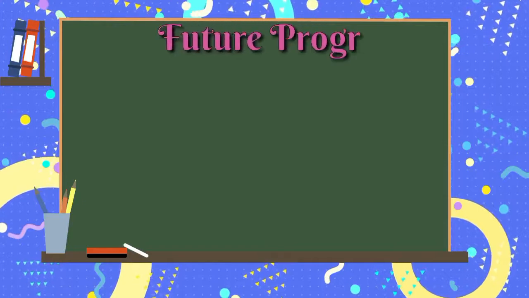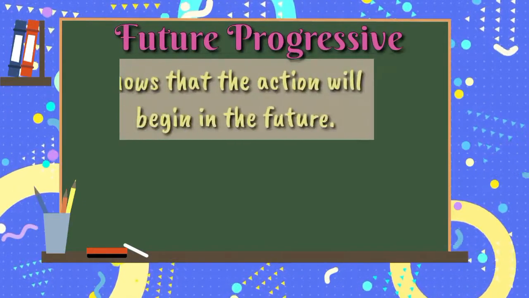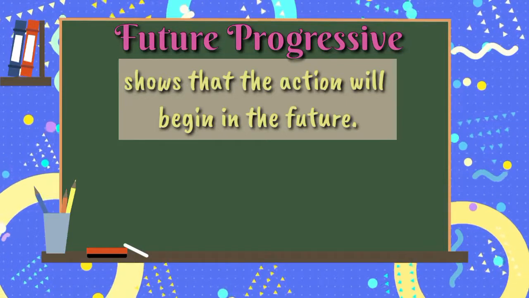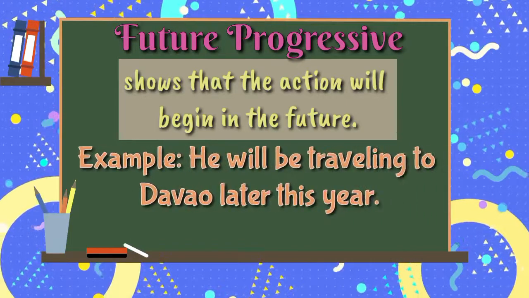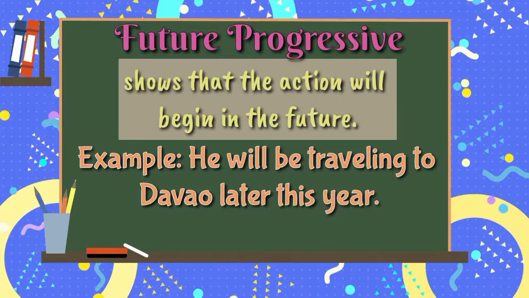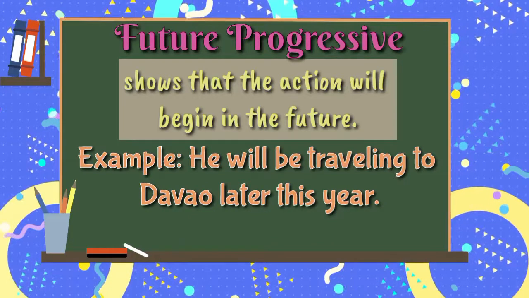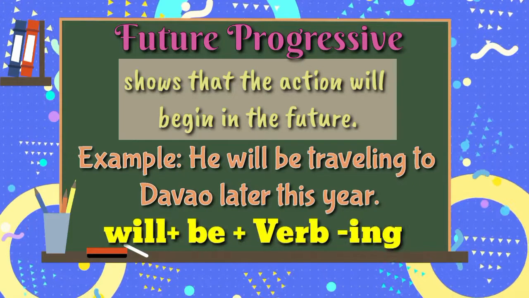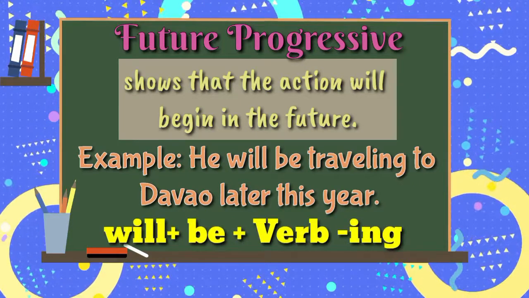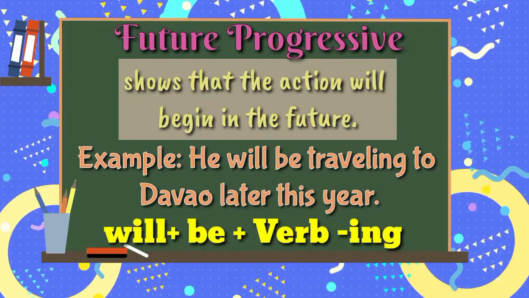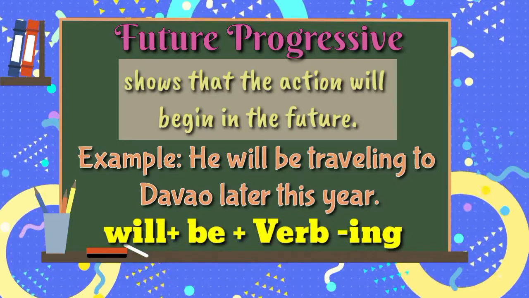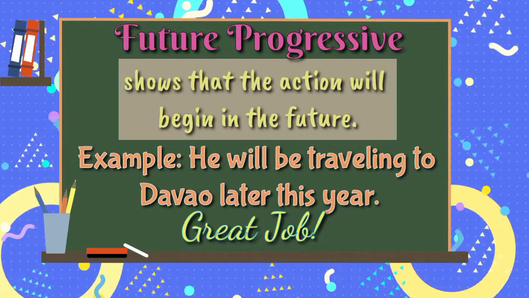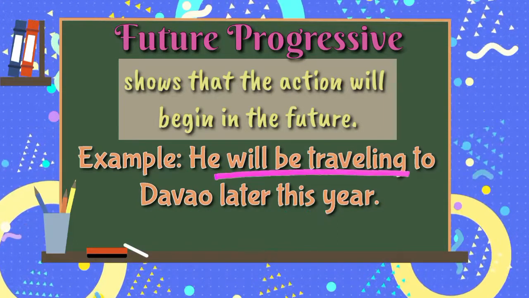For future progressive, it shows that the action will begin in the future. For example, he will be traveling to Davao later this year. The pattern for the future progressive is will plus be plus verb that ends in ing. Learners, what makes the sentence in the future progressive tense? Great job! We have will be traveling.